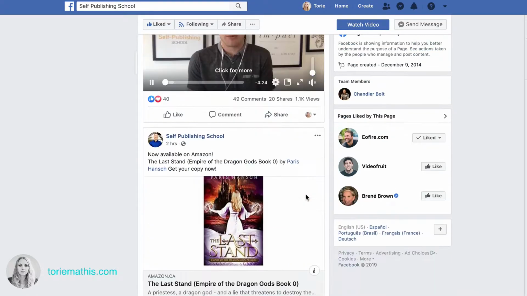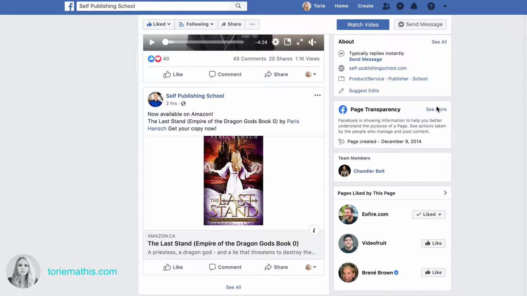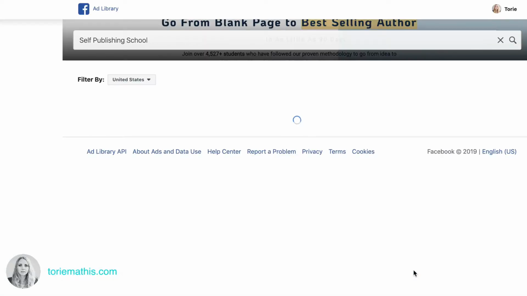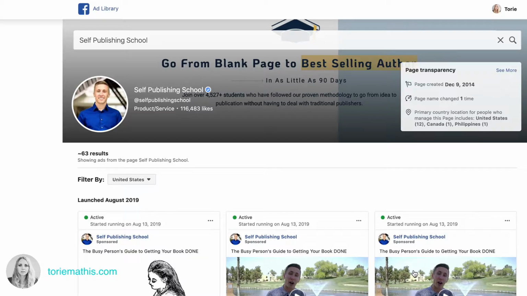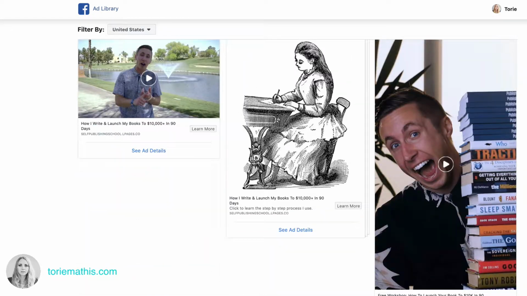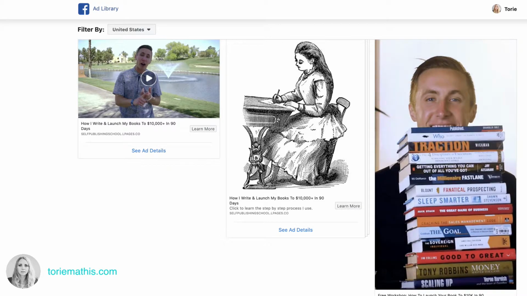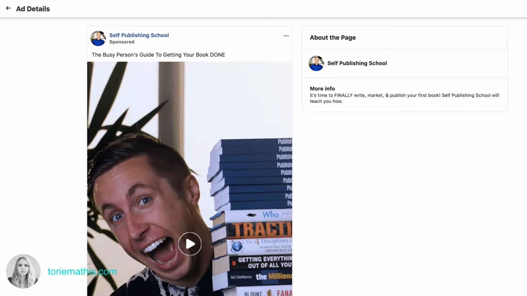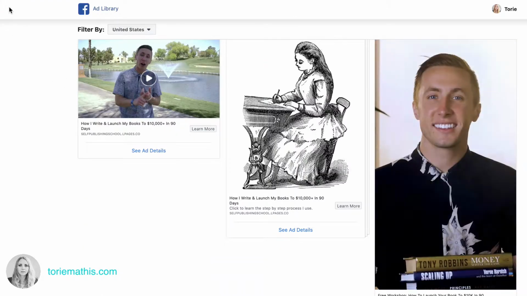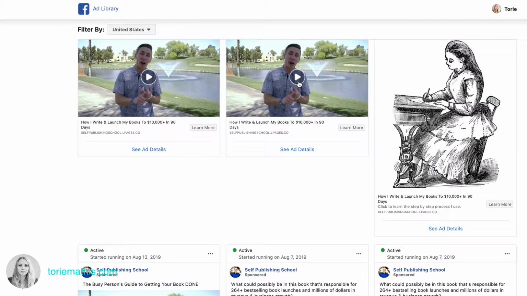So I actually already have their page open as well. So we'll go to page transparency to see more, and go to the ad library. And again, when you open that up, you see exactly what they're running, all the different ads they're running. You can see more details if you click into them here. You can see the videos.